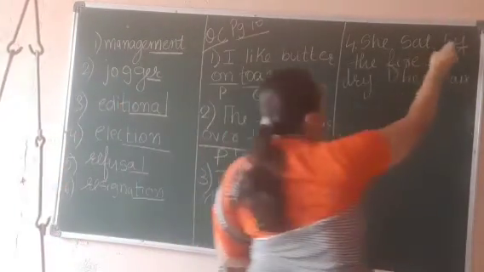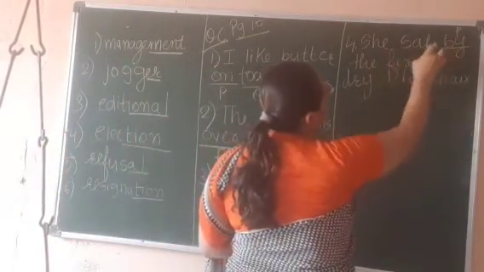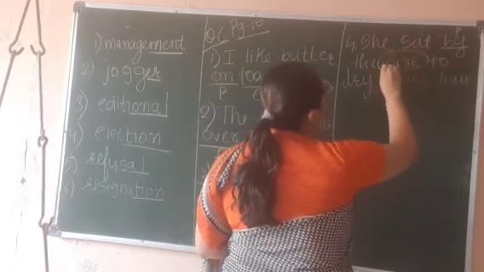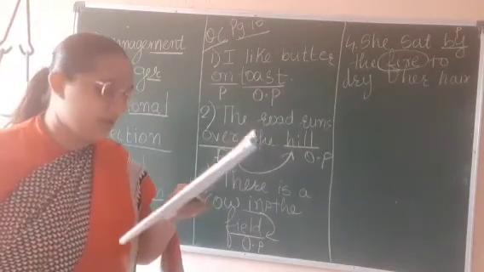Preposition, right? So we will underline by and we will circle the object along with that. What is the object along with preposition? That is fire, right? So we will circle fire as it is object of preposition.